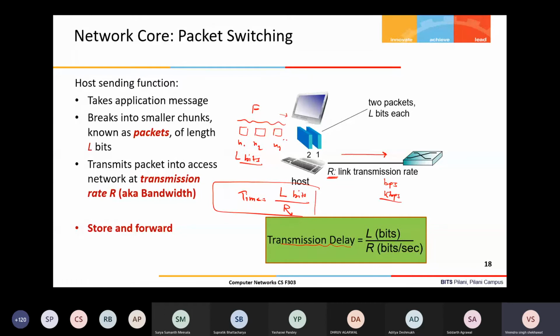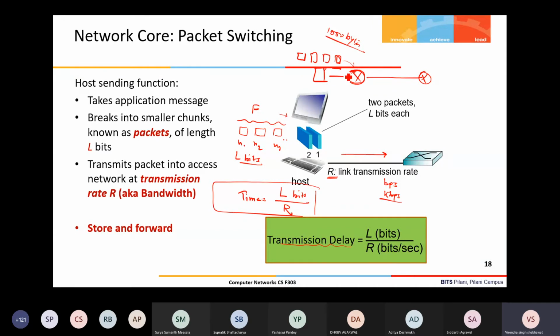Suppose this is the end host from where the packets are generated, packets 1, 2, 3, 4. One by one these packets will travel on this link. Now this link is terminating at this router. So here the entire packet will first be received, meaning all the bits of that packet. Let's say the packet size is 1000 bytes. So all 1000 bytes are first received, and then the packet will be processed or transmitted.